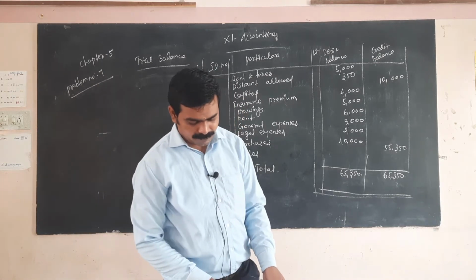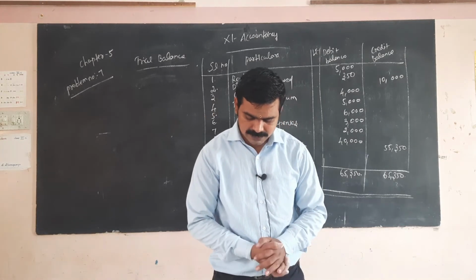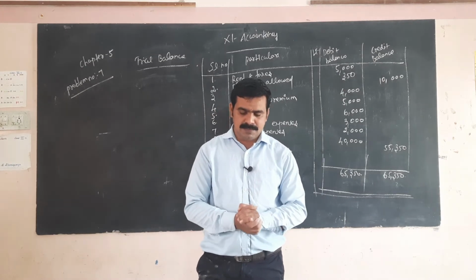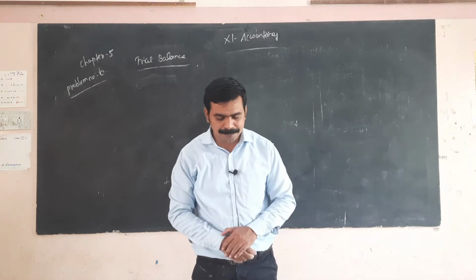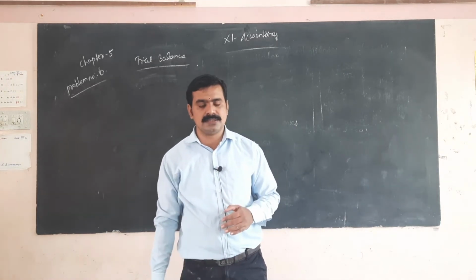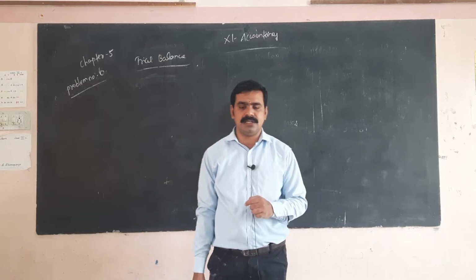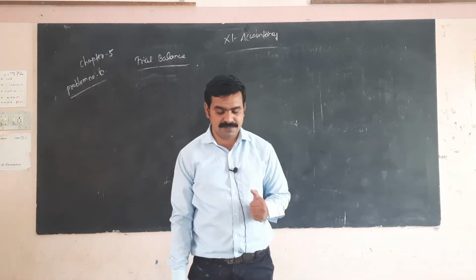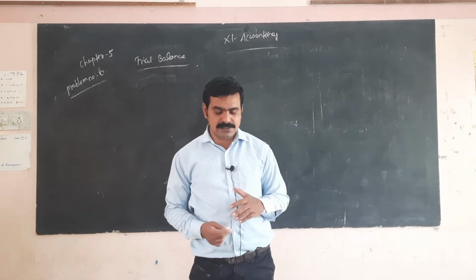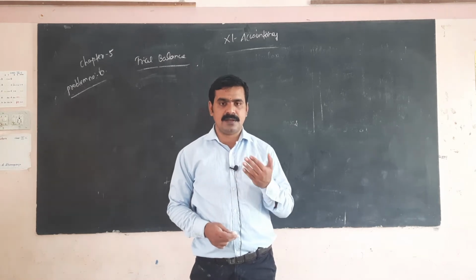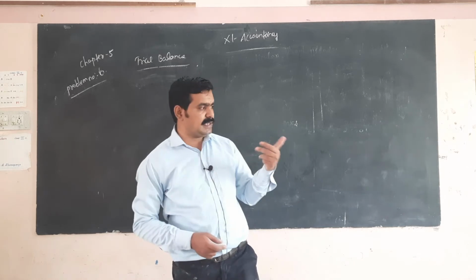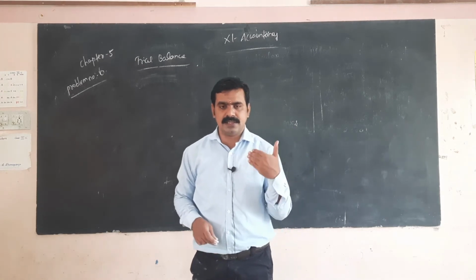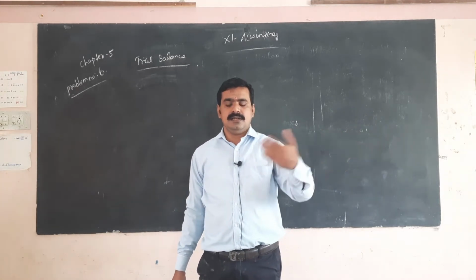Sum number 6. Prepare the trial balance from the following balances of Rajesh as on 31st March 2017. Bills receivable 13,000, bank charges 750. Bills receivable is one of the assets, bank charges is one of the expenses. It comes under the debit side in the trial balance. Discount received is one of the income, so it comes under the credit side.